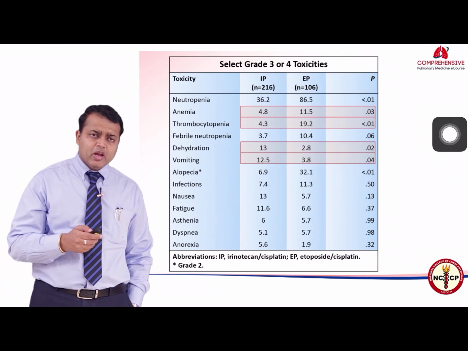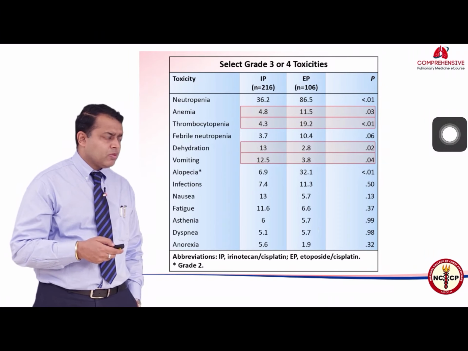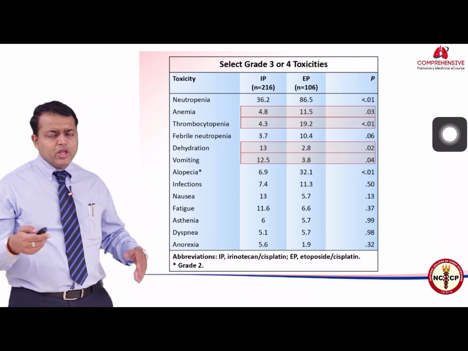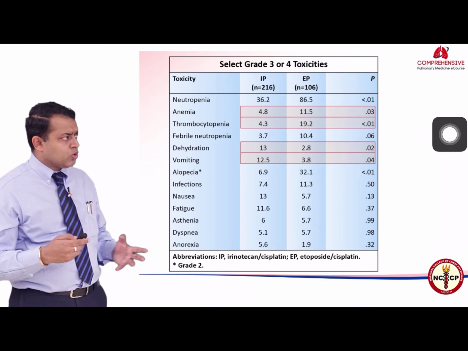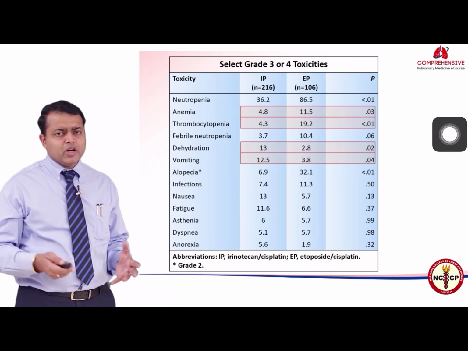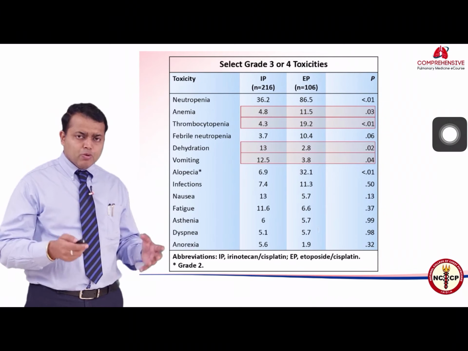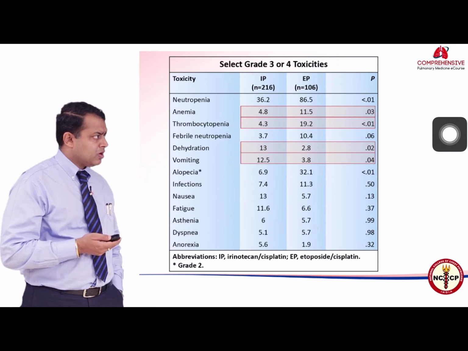We know that irinotecan causes more diarrhea, whereas EP causes more thrombocytopenia and other problems like that. So I don't think there is anything major to choose between the two regimens. It is absolutely fine to use an irinotecan plus platinum regimen upfront, but EP remains by far the most common regimen used for this particular disease.